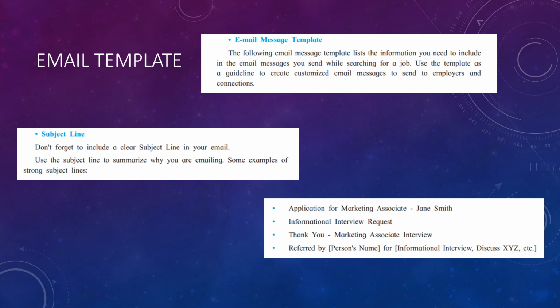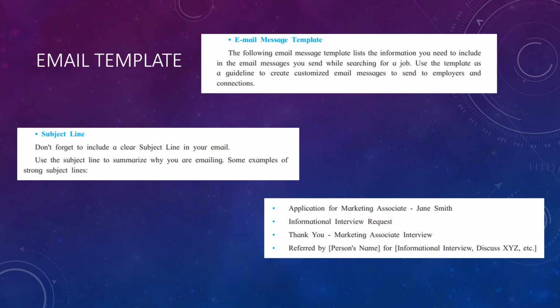Email template. The email template lists the information you need to include in the email messages while you search for a job. So the template given here is a guideline to create customized email messages to send to employers and connections. A subject line, which is the most important factor in writing an email, should be clear and concise.